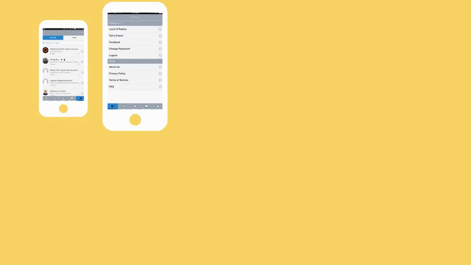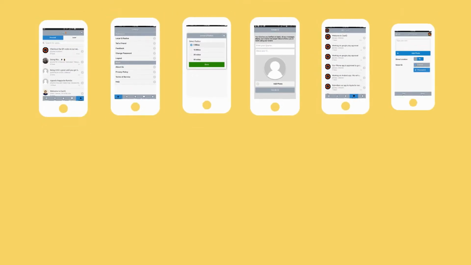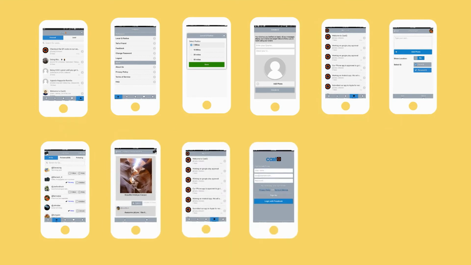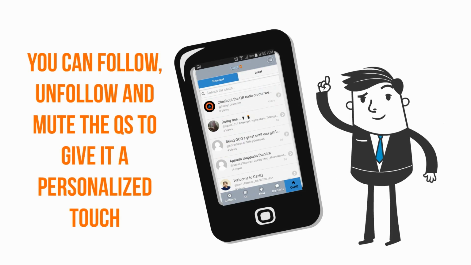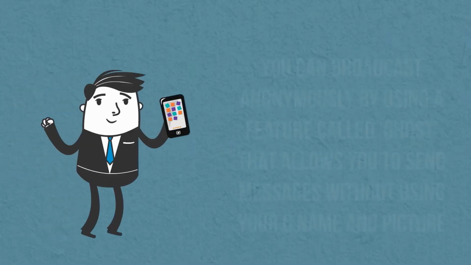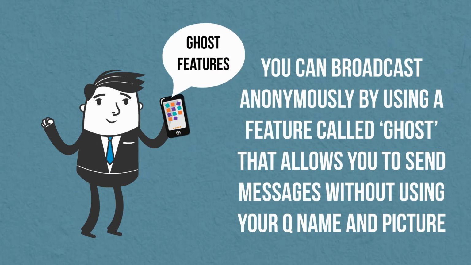You can access all things happening around you, such as sale of your favorite band, a social gathering, or an accident. You can follow, unfollow, and mute the cues to give it a personalized touch. You can broadcast anonymously by using a feature called Ghost that allows you to send messages without using your Q